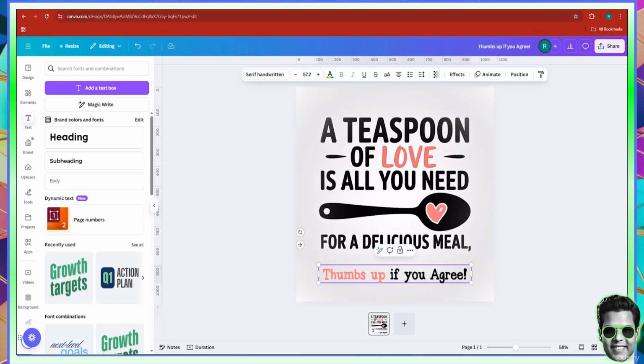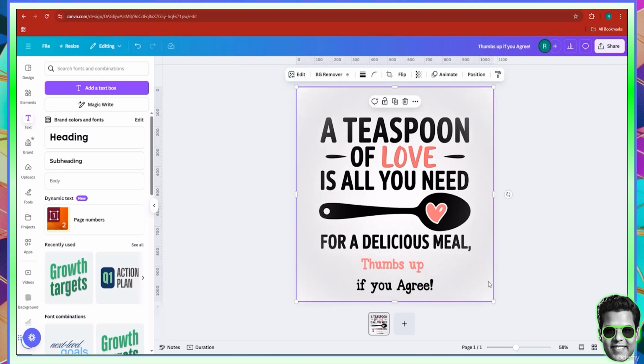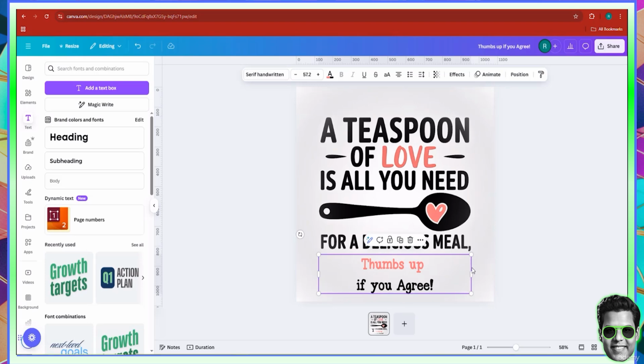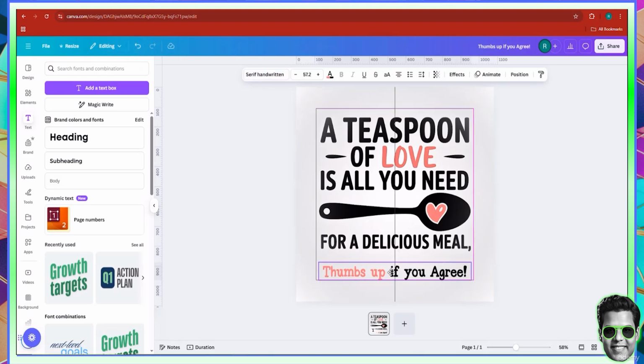Now, if you want to go the extra mile, you can actually separate them and put them like so in order for people to really pick up on that if you would want to do such a thing. But I think that is not really going to do you any good. I think that just keeping it like this is enough. And it's pretty cool, so thumbs up if you agree.